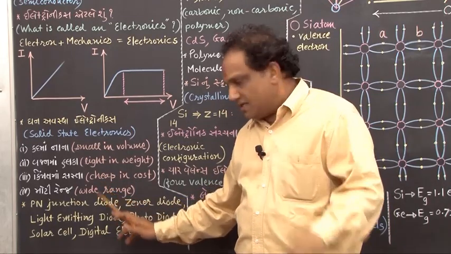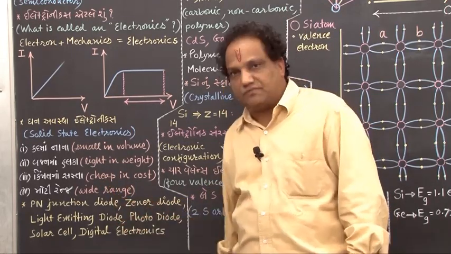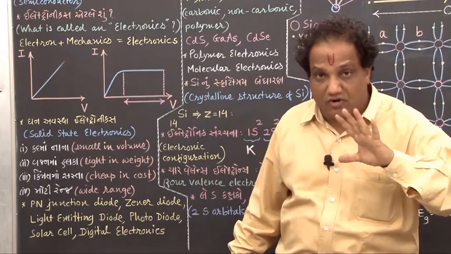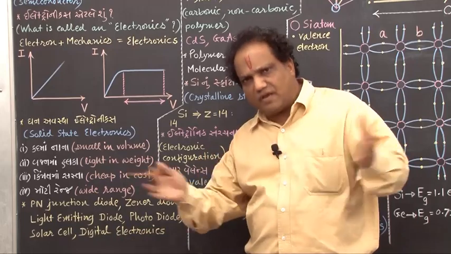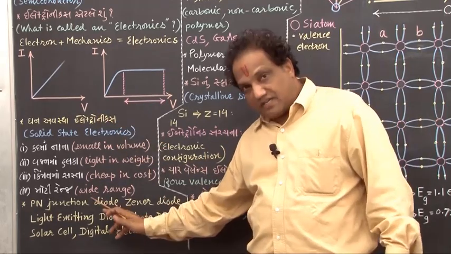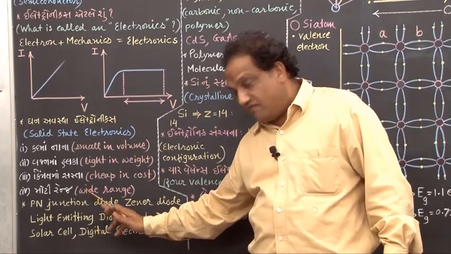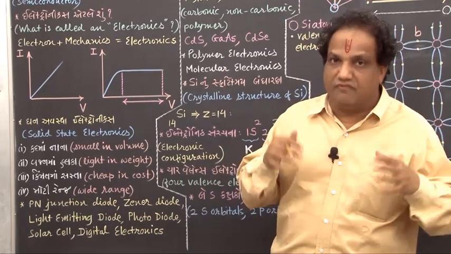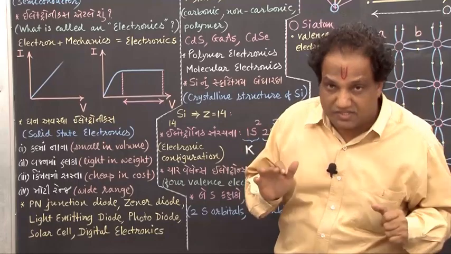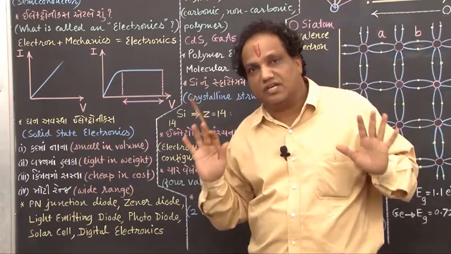Thirdly, they are quite cheap in cost, so they are quite affordable. And the last point: for various applications in the market, they are available in a very wide range. Depending upon our requirement, we can choose the proper electrical appliances from solid state electronics.